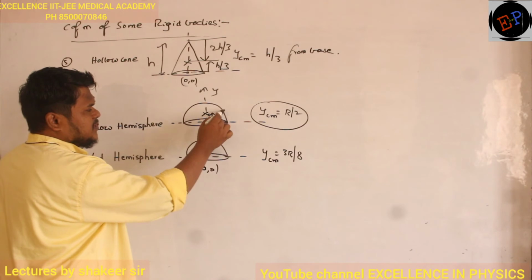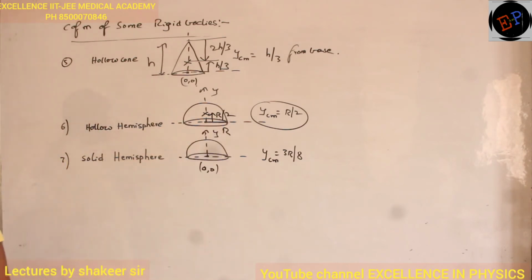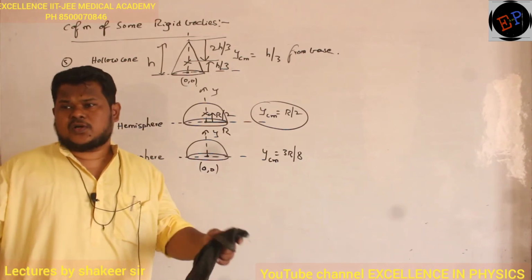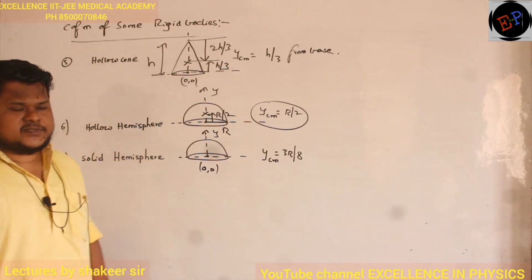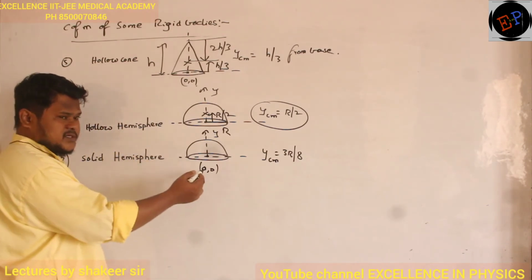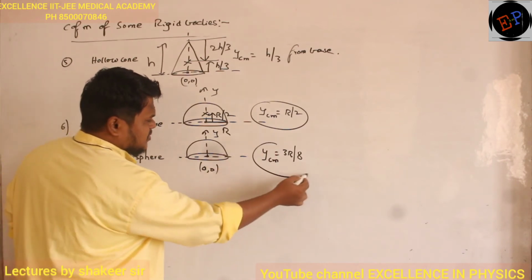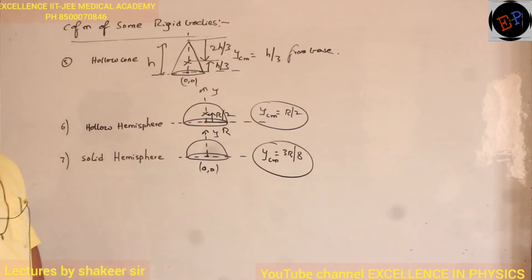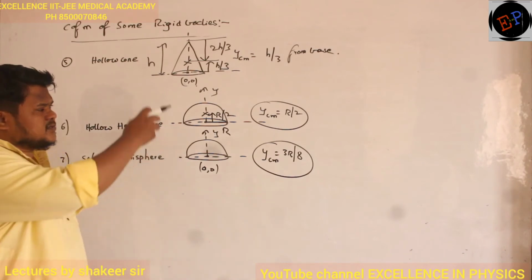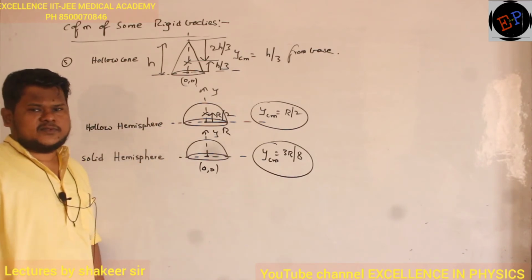So this distance will be r by 2. That is the position of center of mass. Then solid hemisphere. Solid hemisphere means solid sphere if you cut into two parts. Clear? Cricket ball if I cut into two parts, then its center of mass will be again at a position of 3r divided by 8. Understood? So these are some of the calculations which you should remember.